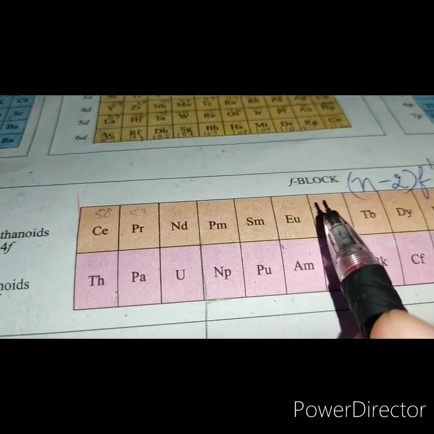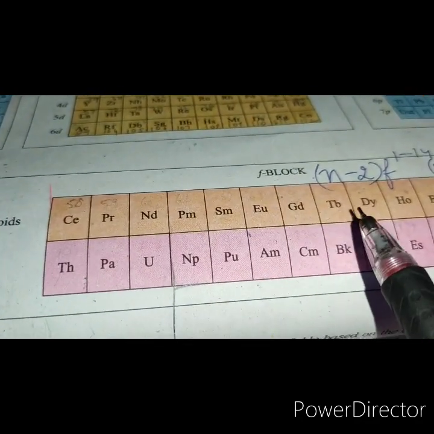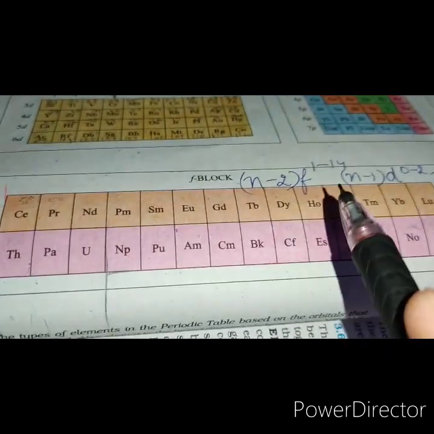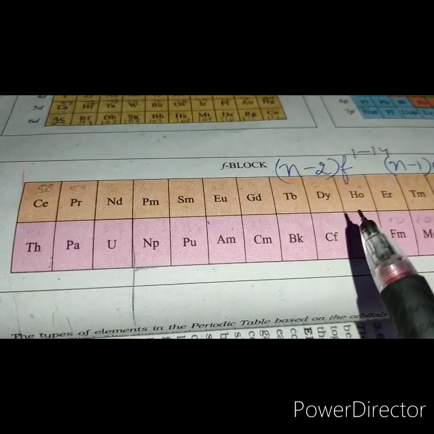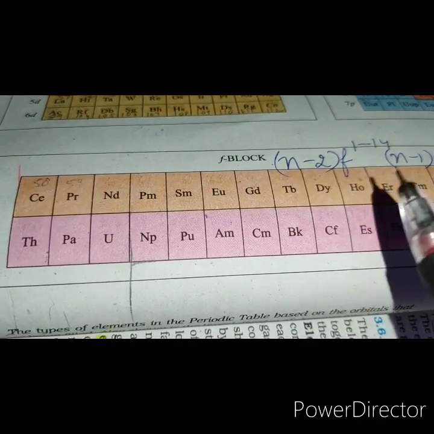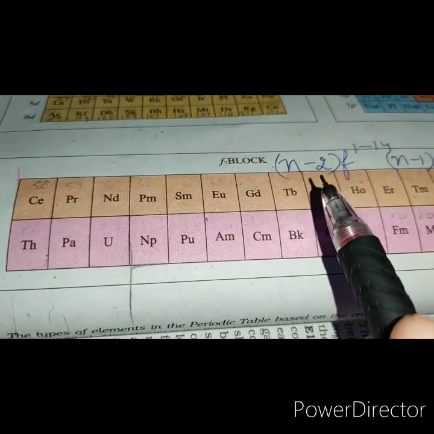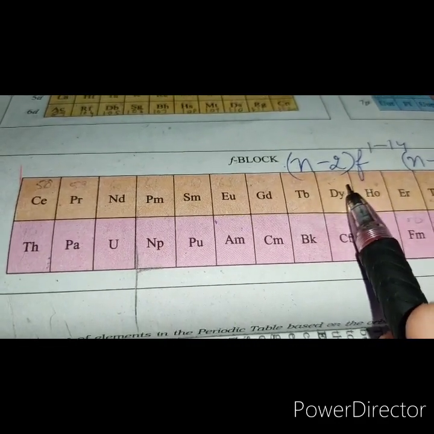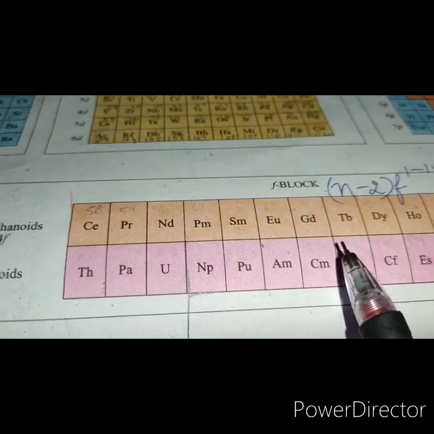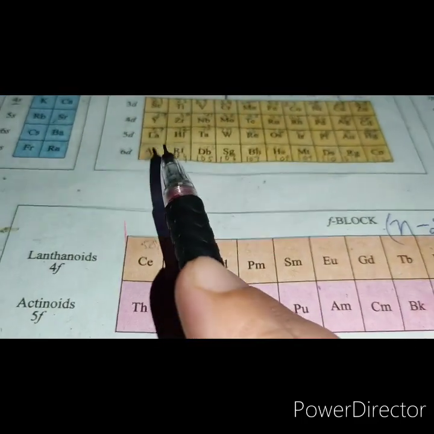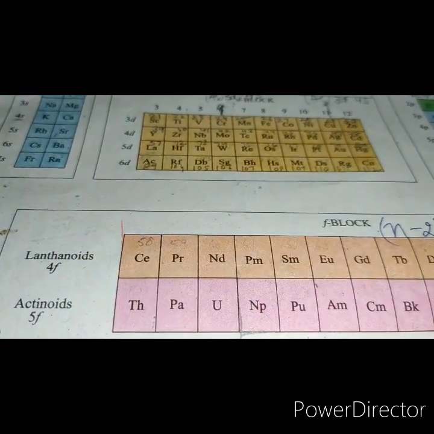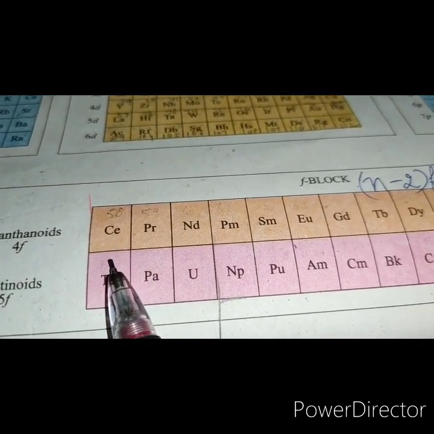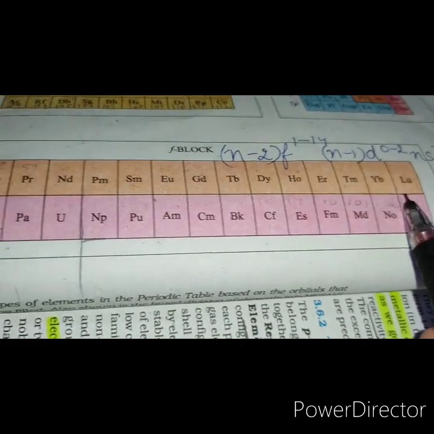F block elements: the elements in which the last electron enters the f orbital of their atoms are called F block elements. In these elements, the last electron is added to the (n-2)f subshell, which is called the antepenultimate energy level. The first series follows lanthanum, which is 57, and the elements present in this series are from cerium 58 to lutetium 71.